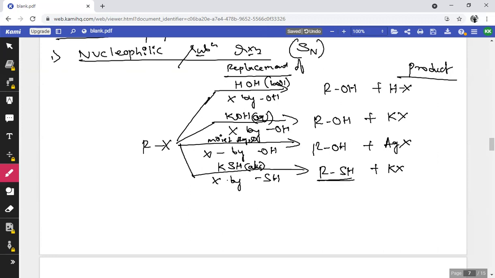So here the name of this compound is alkane thiol, which is commercially known as mercaptan. So remember the molecular formula, that is RSH, which is alkane thiol, or commercially known as mercaptan.